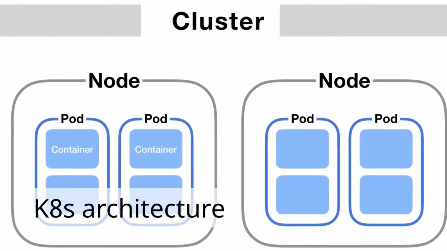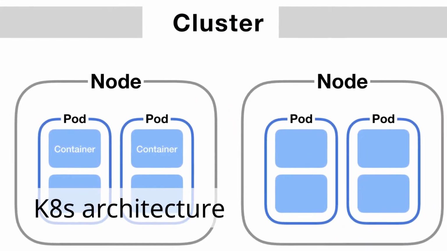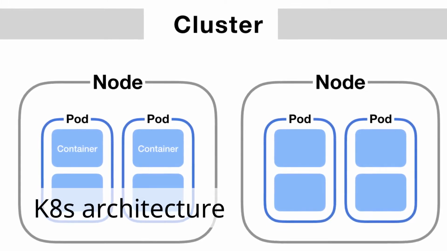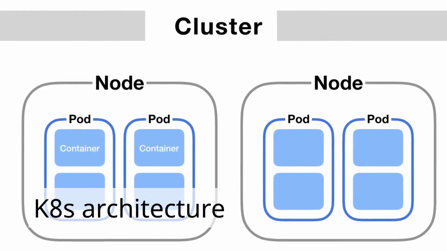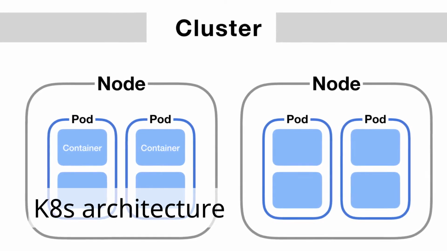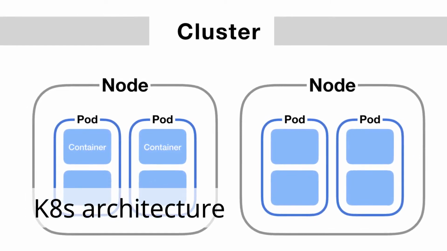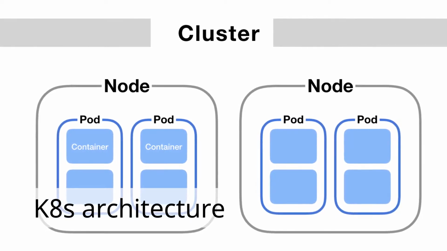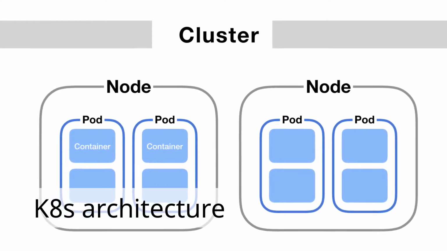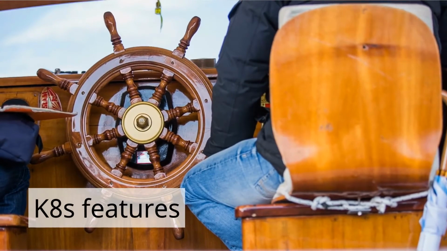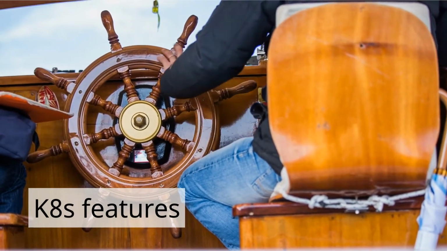Kubernetes architecture is beyond just containers. In fact, containers are placed in groups called pods, and multiple pods are placed on a single node, and multiple nodes form an entire Kubernetes cluster. This architecture made it a lot easier to manage containers. Now let's look at the key features of Kubernetes.